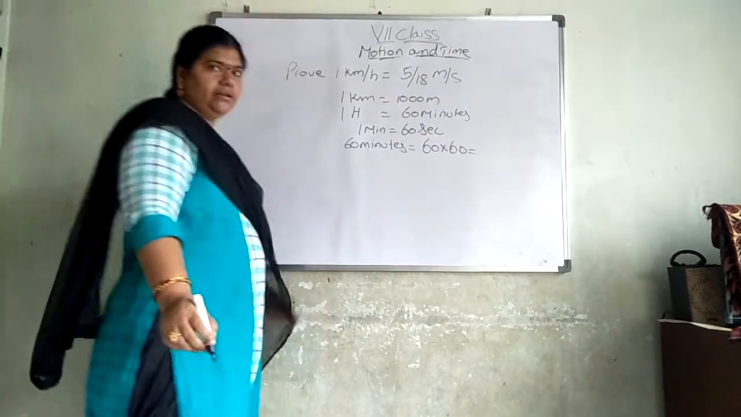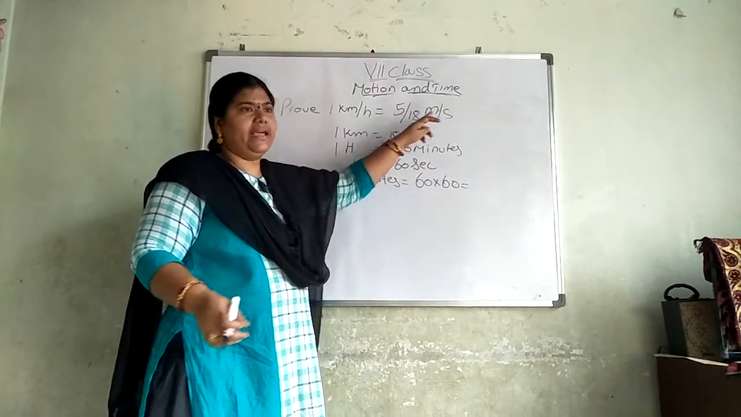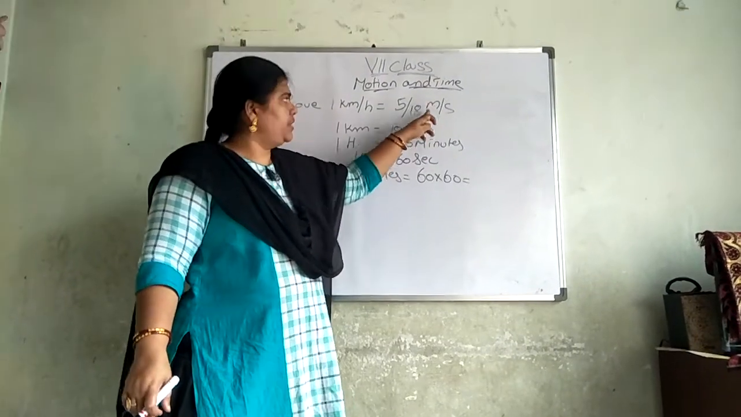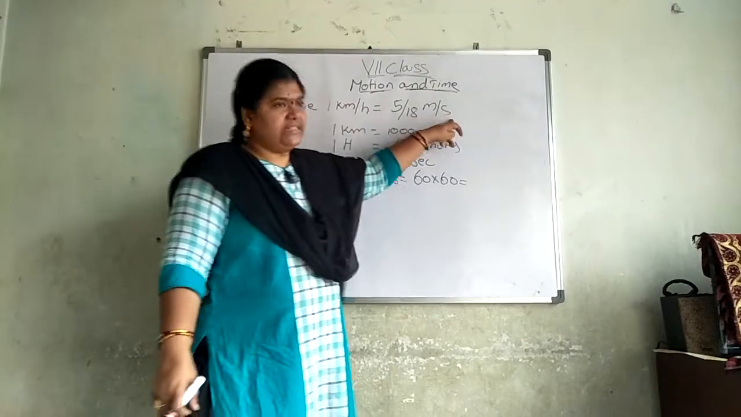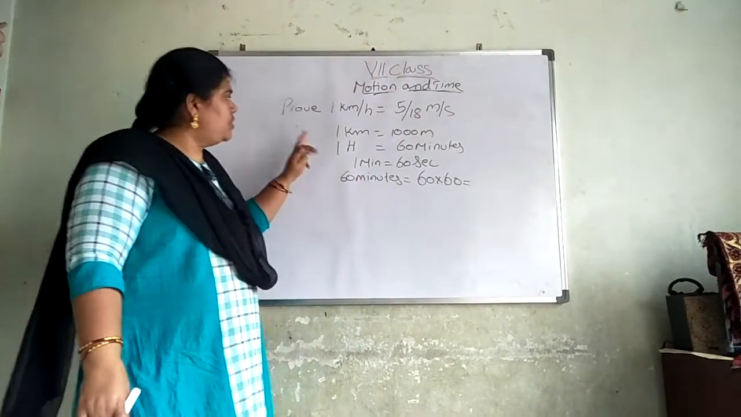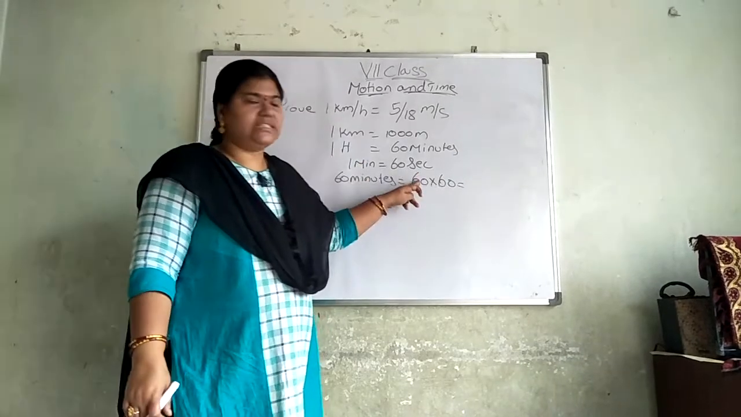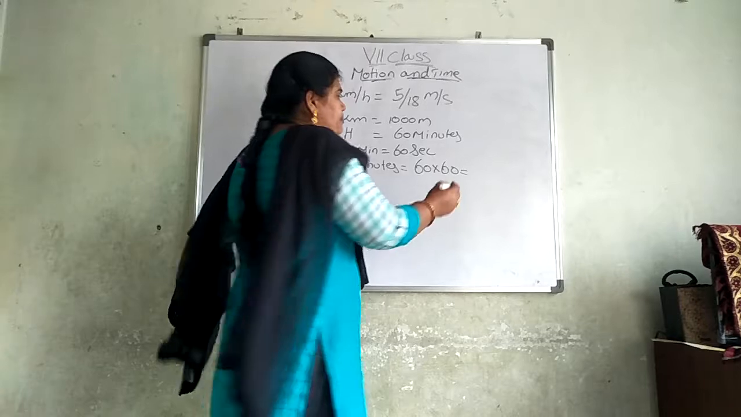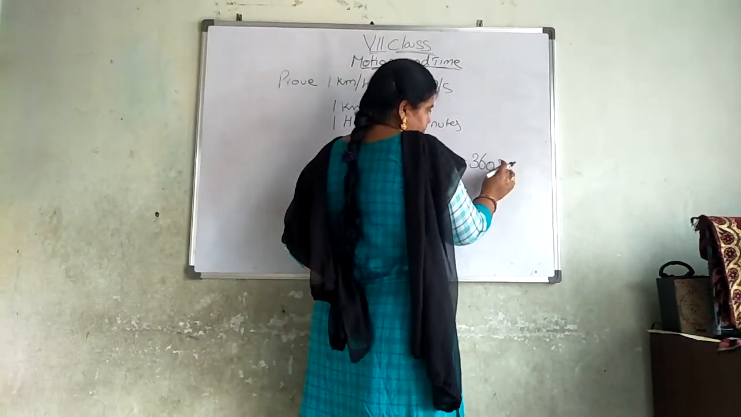Try to understand here. We have to prove that 1 kilometer per hour is equal to 5 by 18 meters per second. 1 kilometer is equal to 1000 meters. We got it in meters. Now what should I do? I have to change time into seconds. Okay. So 1 hour is equal to 60 minutes, 1 minute is equal to 60 seconds. Here how many minutes are there? 60 minutes. So 60 into 60 is equal to 3600 seconds.